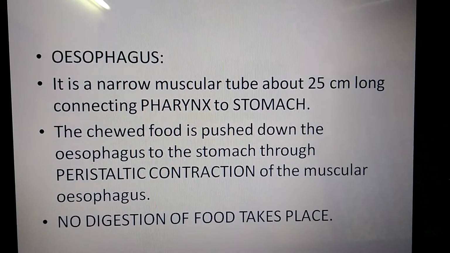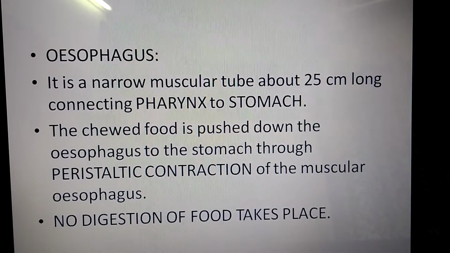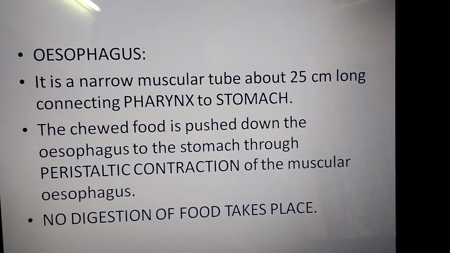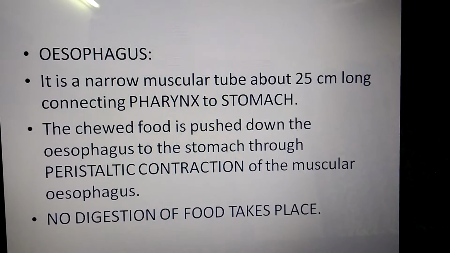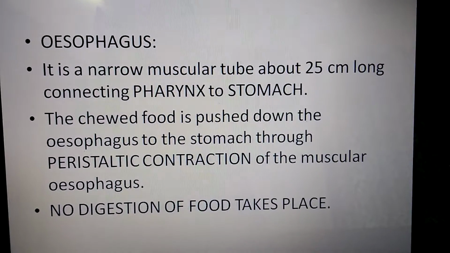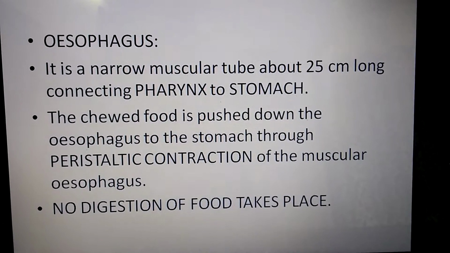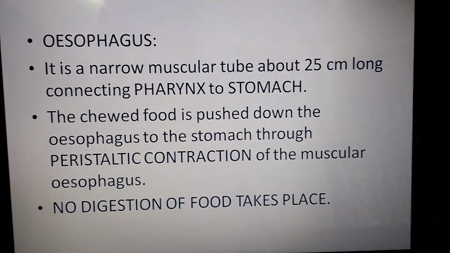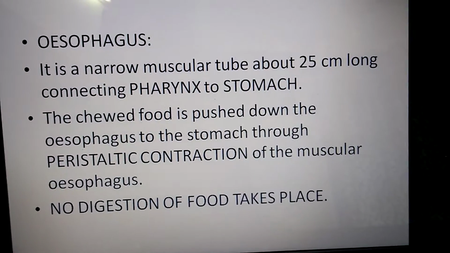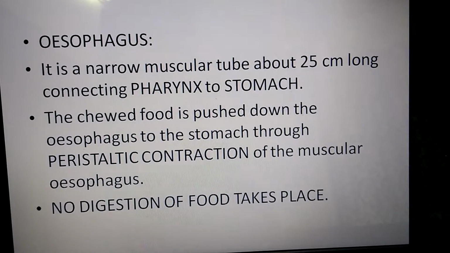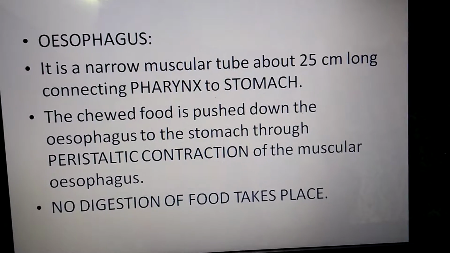And the next organ which we have to study is the esophagus. As I told you, it's a narrow muscular tube, 25 centimeter long, connecting the pharynx to the stomach. The chewed food is pushed down the esophagus to the stomach through peristaltic contraction. Peristaltic contraction or peristalsis is a movement which takes place in the muscles of your alimentary canal. Because of the contraction and relaxation of muscles, what will happen? The food will proceed ahead.